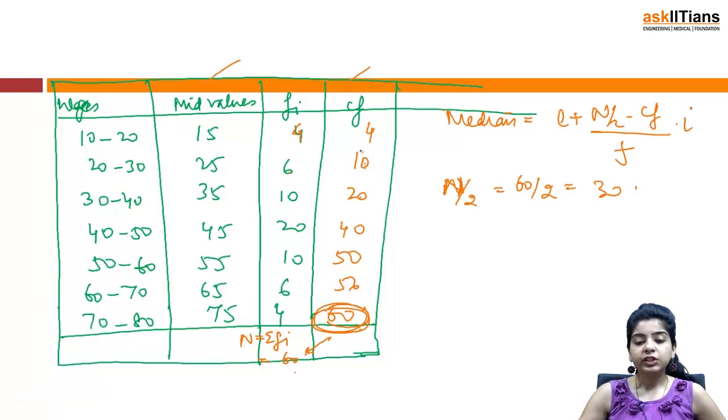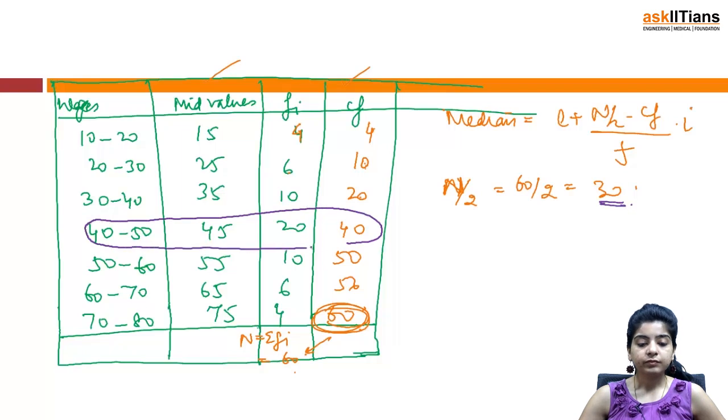Now check out your column of cumulative frequency. 30 will fall in this category. You cannot take 20, you have to take something more than 30. The category which has more than 30 will include 30 in it. So for 30 we have this particular median class.